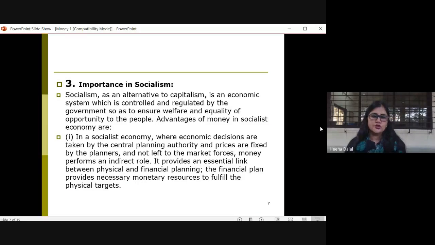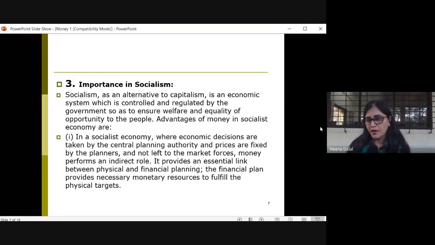Yes. So, usually, what happens in a socialist economy? All the decisions in a socialist economy are taken by the central planning authority, and the prices are also fixed by the planners. They are not left to the market forces, correct?